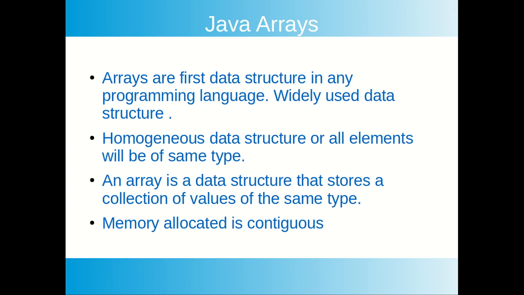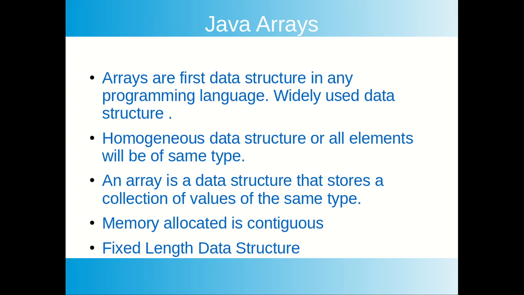Arrays internally have contiguous memory allocation, so it will be sequential. Declaring an array of size 5 of integers, an integer takes 4 bytes, so 5 into 4, 20 bytes of memory will be allocated sequentially.